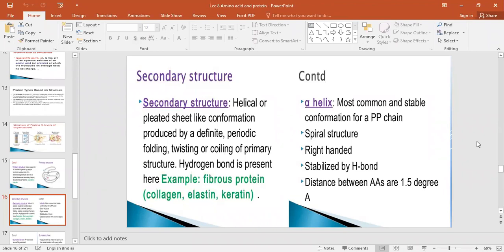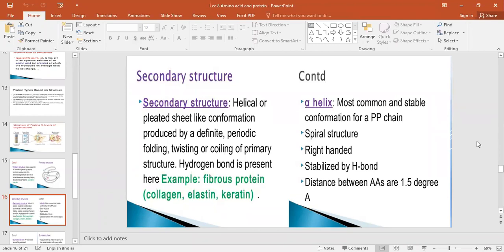Yes, then basically what is meant by secondary structure? Just a folding, twisting or coiling of the primary structure. Okay, in this case the additional hydrogen bonds will form.